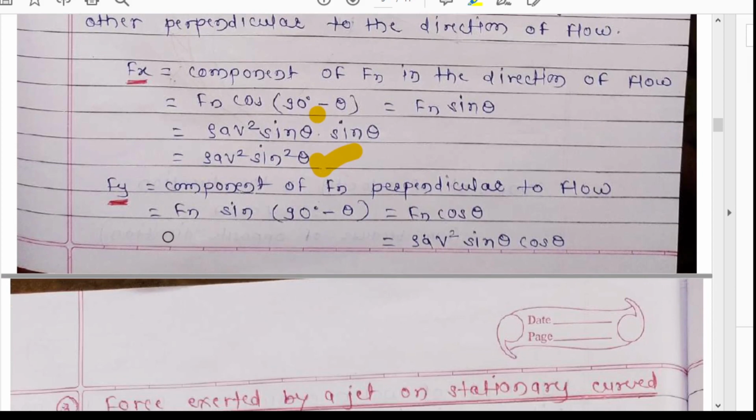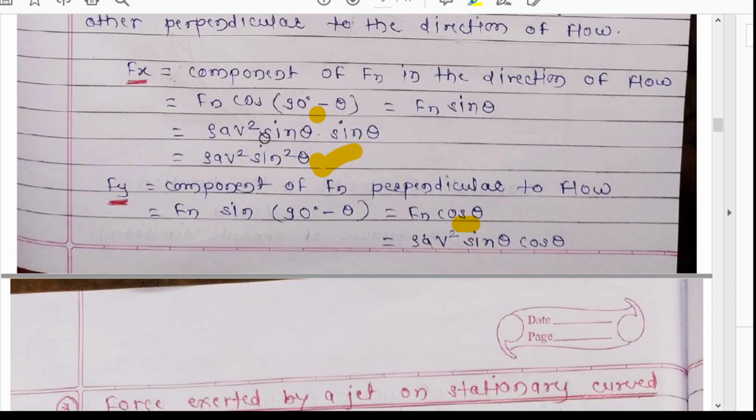Now Fy, here similarly Fn sin 90 minus theta we have to find out. Now sin 90 minus theta will be cos theta, a simple geometrical transform.